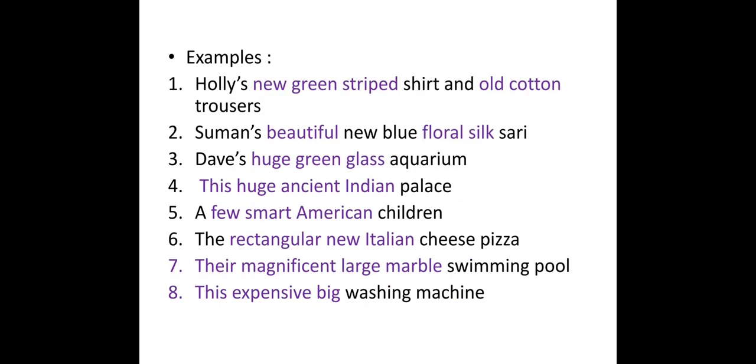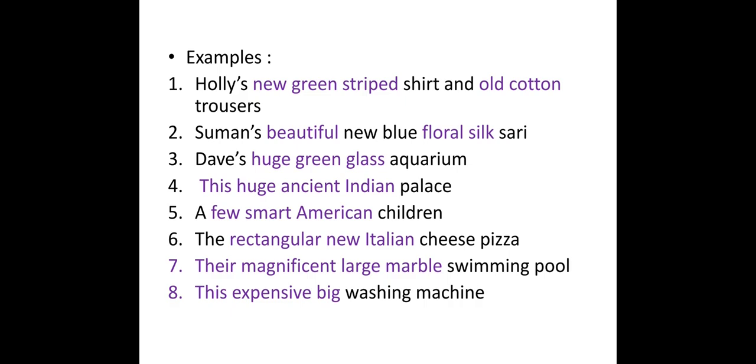Here we have some examples. After that note, you will see: 1. Holly's new green striped shirt and old cotton trousers. So you can see on the screen also, whichever adjectives we have used in a sentence, I have put in a different color. Maybe in the text also it is a different color, so you can easily understand. 2. Suman's beautiful new blue floral silk sari. 3. Dave's huge green glass aquarium. 4. This huge ancient Indian palace.